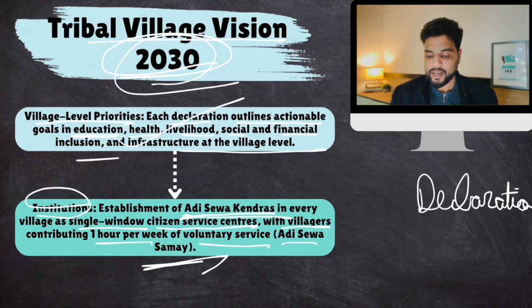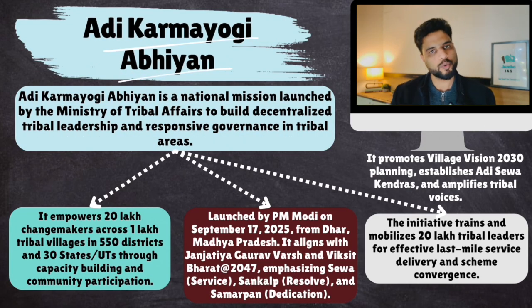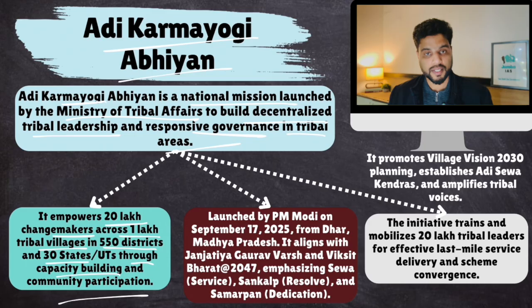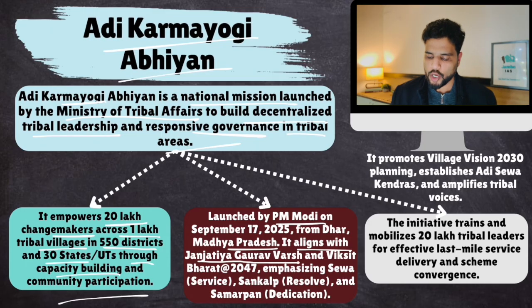All right. Now, this Tribal Village Vision 2030 declaration is part of Adi Karmyogi Abhiyan, which was also launched last year. So let's gather some information about this Abhiyan. Okay. So Adi Karmyogi Abhiyan is a national mission launched by the Ministry of Tribal Affairs to build decentralized tribal leadership and responsive governance in tribal areas. It empowers 20 lakh change makers. These tribals would be called change makers across 1 lakh tribal villages in 550 districts and 30 states through capacity building and community participation. Launched by PM Modi from MP, it aligns with Janjatiya Gaurav Varsh.